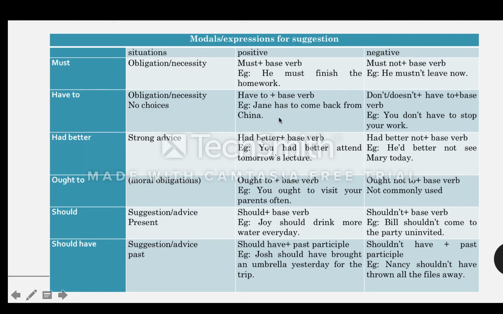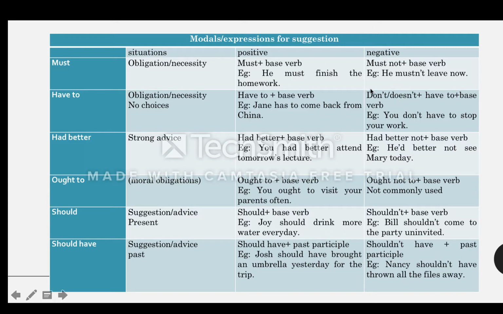So here, Jan is coming from the United States and now she's teaching English in China. But her family in the US needs her to go back and she has no choice. So Jan has to come back from China. Jan has to come back from China.